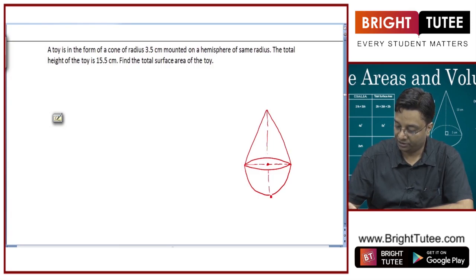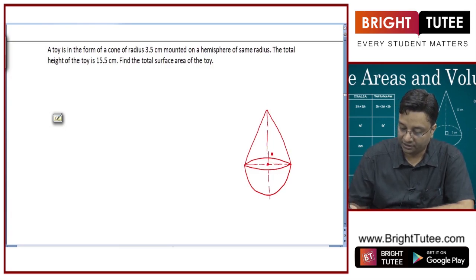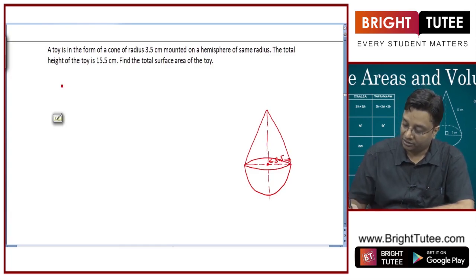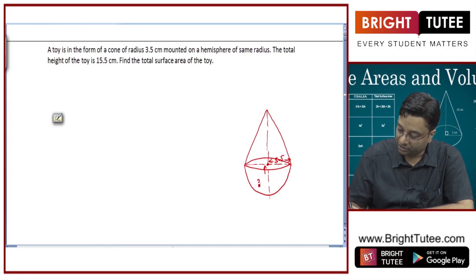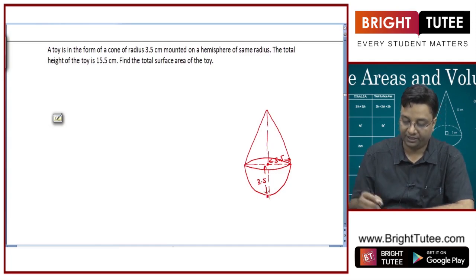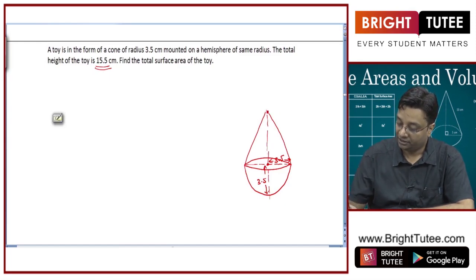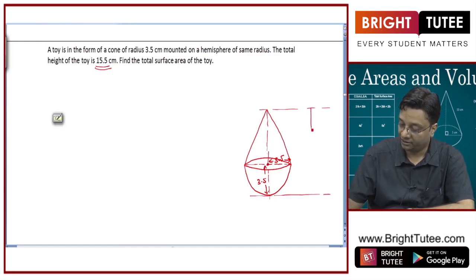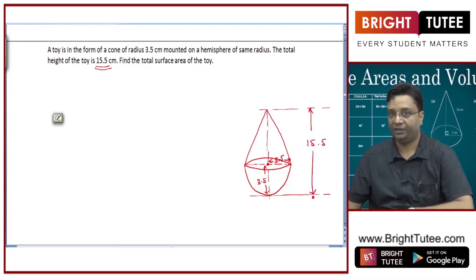So this radius here is 3.5 centimeter, and this is also 3.5. Total height of the toy is 15.5 centimeter, from here to here.